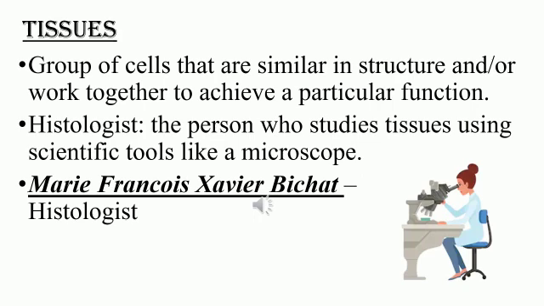So now Xavier Bichat is said to be a histologist, isn't it? Because he was the person to study tissue. The person who studies tissue using scientific tools like a microscope is said to be a histologist. And the person who does research on tissues is also called a histologist.